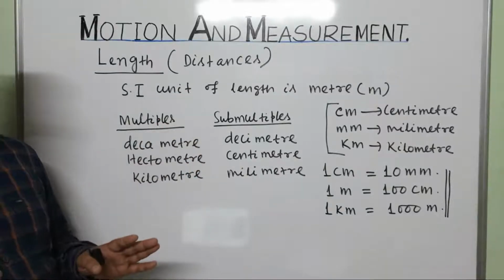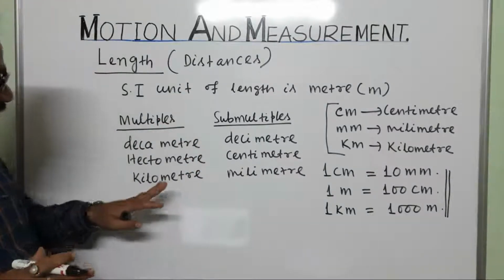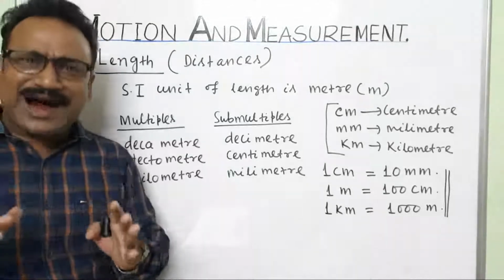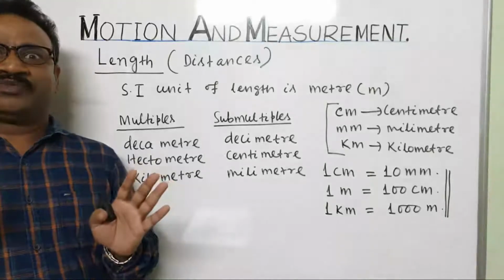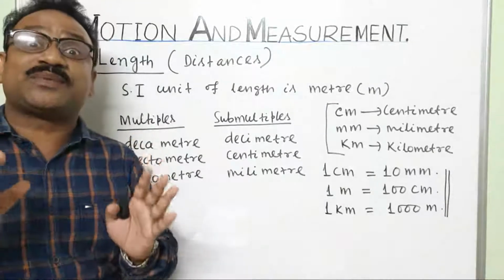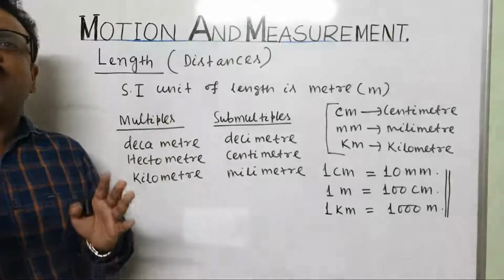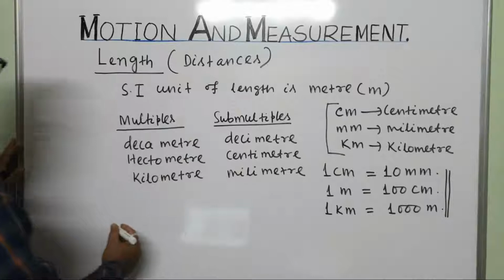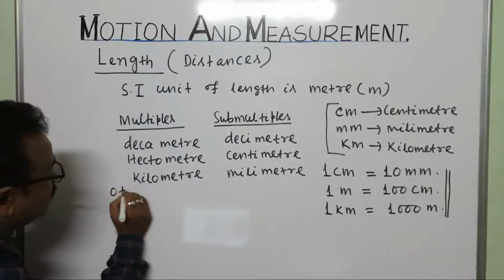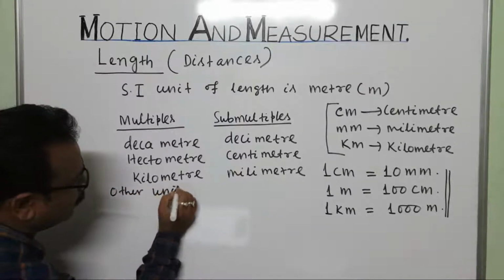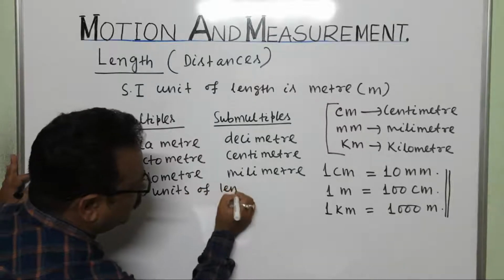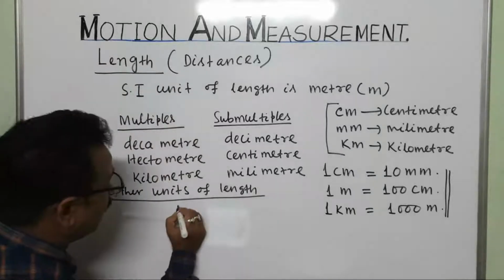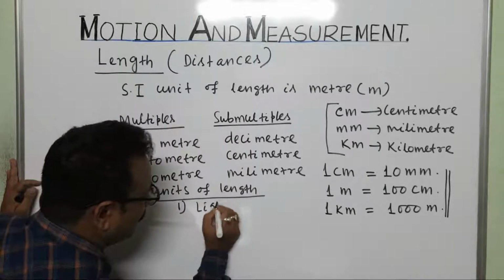Can you say that kilometer is the largest unit of length? No. Other larger units of length are also there. What are the other units of length? Number 1, light year.